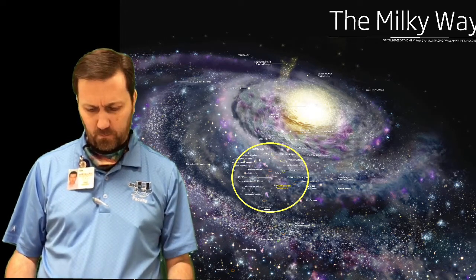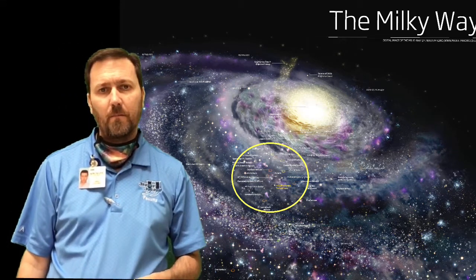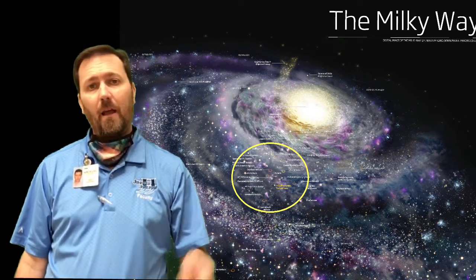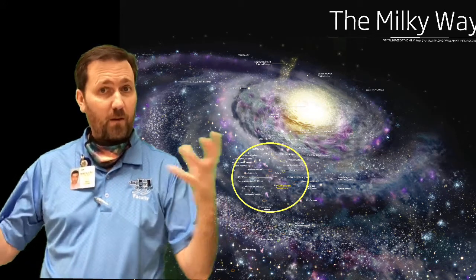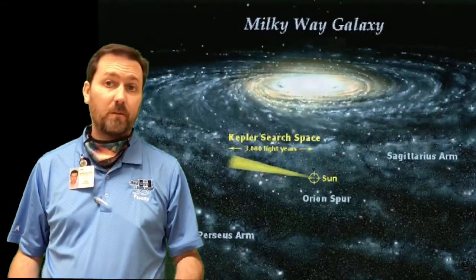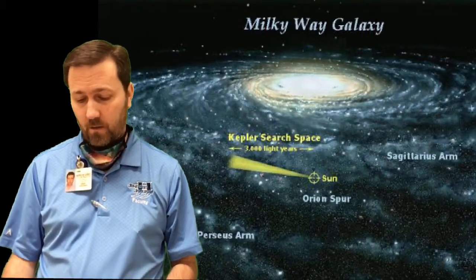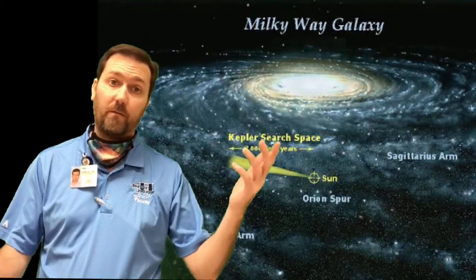About 13.2 billion years of age. That's because they've estimated the age of the stars in the galaxy and the supermassive black hole at the center of the galaxy, and had to figure out how much stuff it had to absorb in its time to grow to that size, and figured about 13.2 billion years old. And it has 4 to 5 spiral arms. We can't tell if it's 4, we can't tell if it's 5, we don't know.